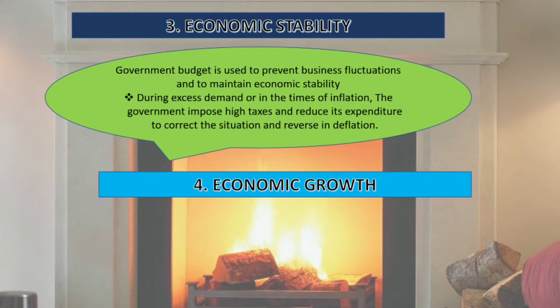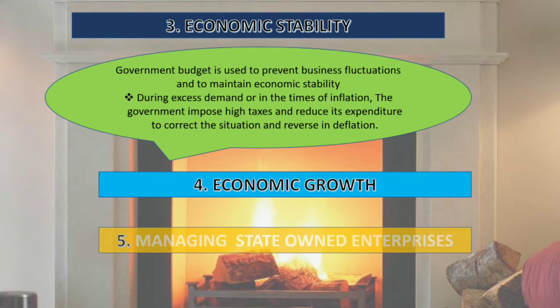So how does it increase economic growth? By using the funds and resources for essential sectors such as the education sector, the health sector, and funds to be allocated to defense, in a way that increases economic growth for the country. And lastly, the government also manages state-owned enterprises, that is, its own public sector undertakings, and the profit incurred is also taken over by the government. So these are all 5 objectives of the government budget.